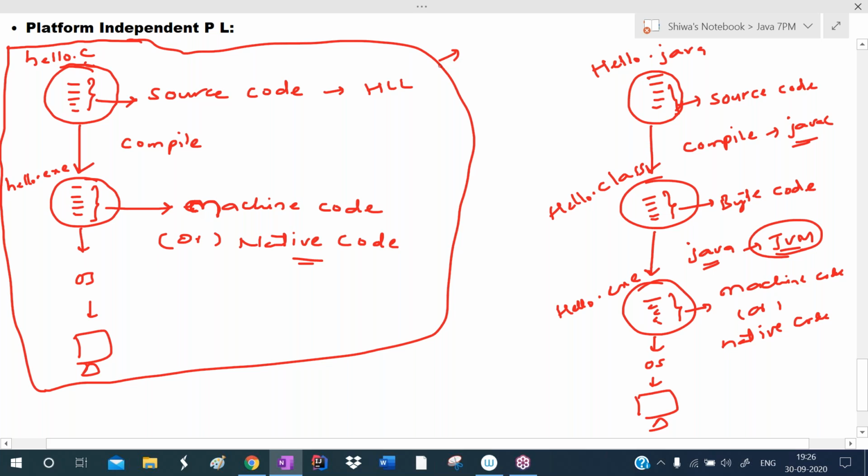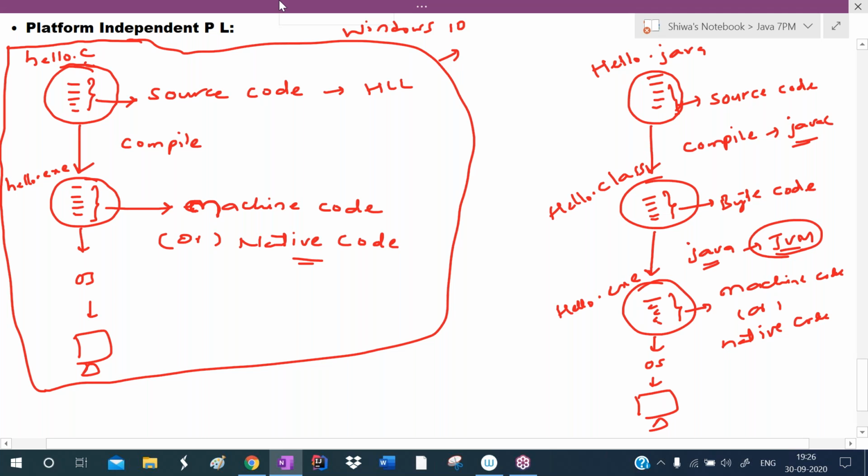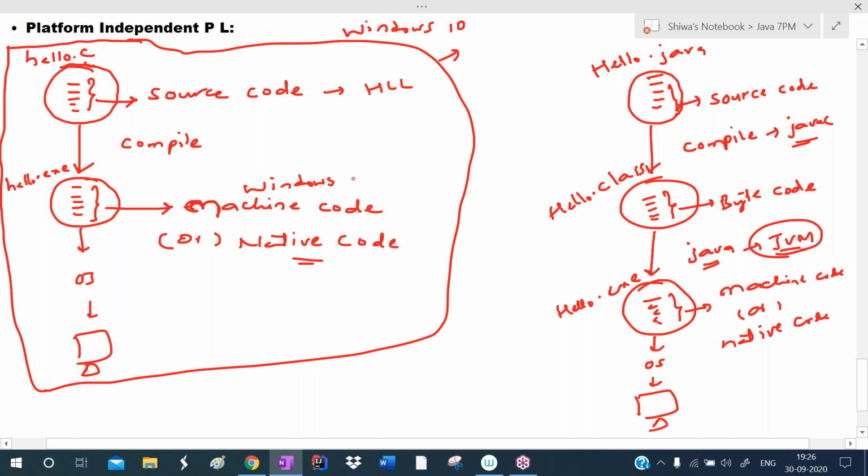This computer has the Windows 10 operating system. After compilation, it will generate machine code according to Windows 10 and the microprocessor.